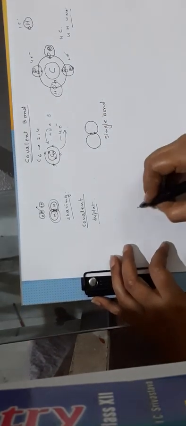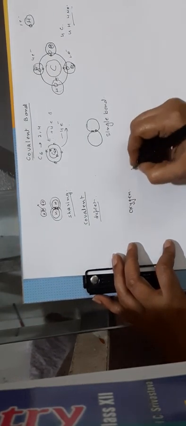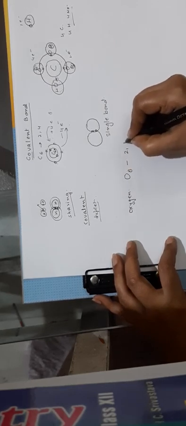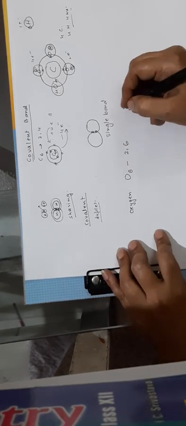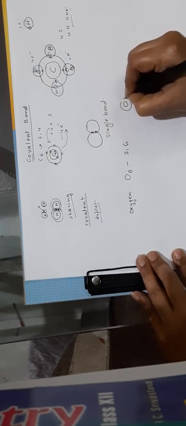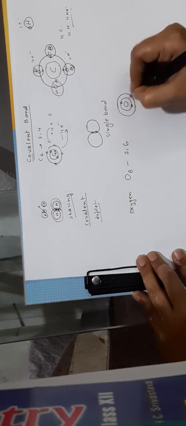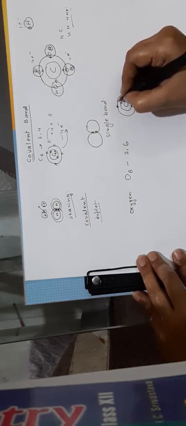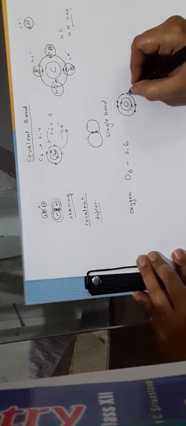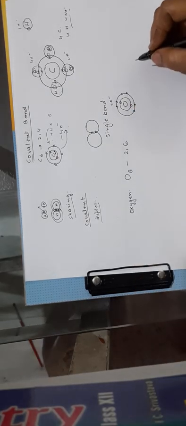Now let us consider another atom. Suppose we are talking about oxygen. What is the atomic number of oxygen? That is 8. So if we write the configuration, it becomes 2, 6. Now if we talk about the outermost shell of oxygen, there are two electrons in the first shell and 6 electrons in the second shell. Now how many electrons are required by one oxygen? It is short of 2 electrons to complete the octet.